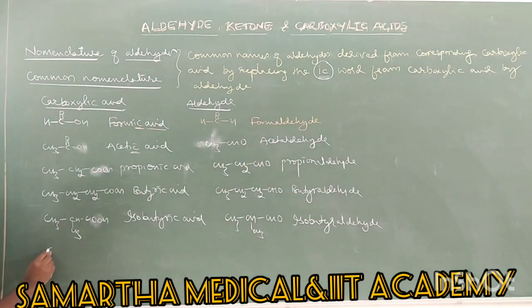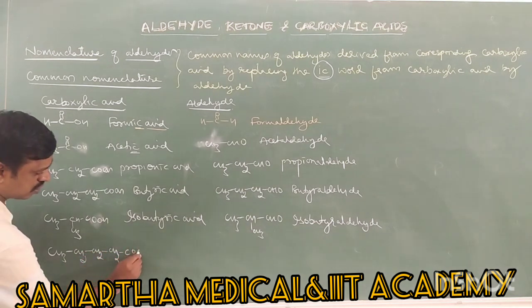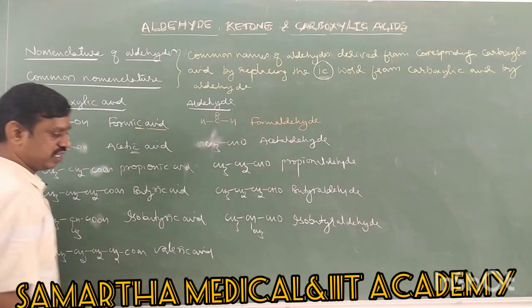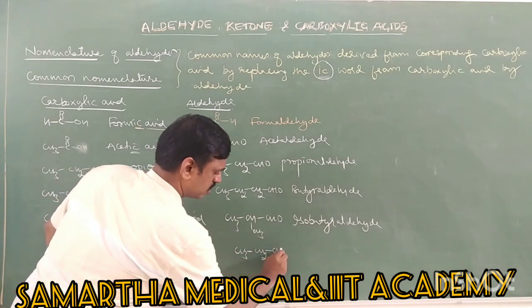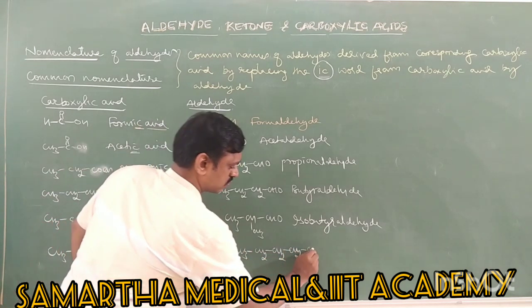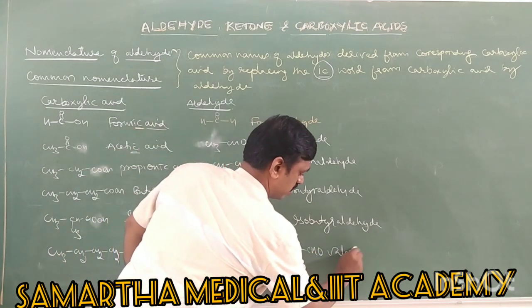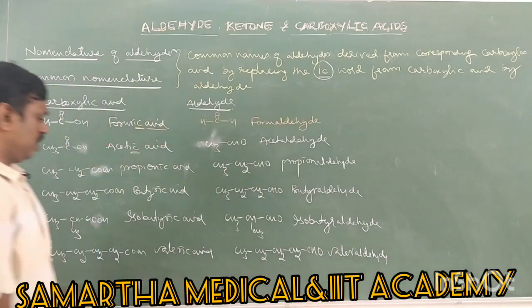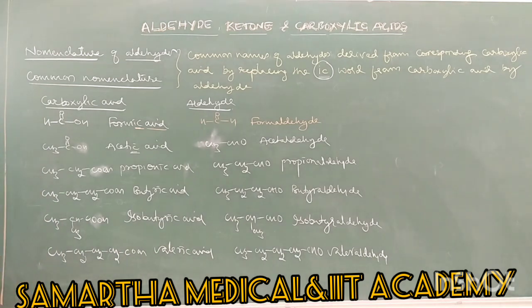Next, 5-carbon acid, valeric acid. Its corresponding aldehyde is valeraldehyde. Right, 1, 2, 3, 4, 5. It is valeraldehyde. So like that, the common names of the aldehydes are derived from their corresponding carboxylic acid.